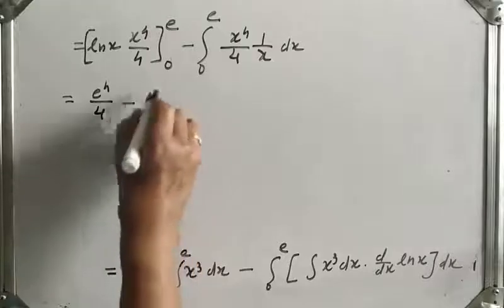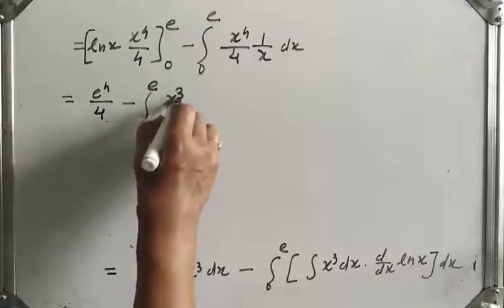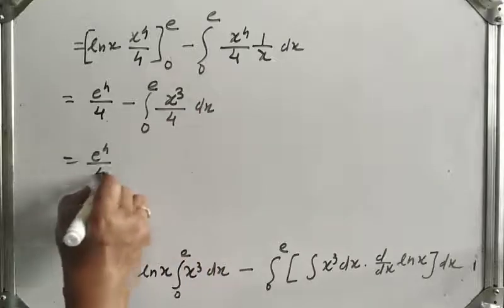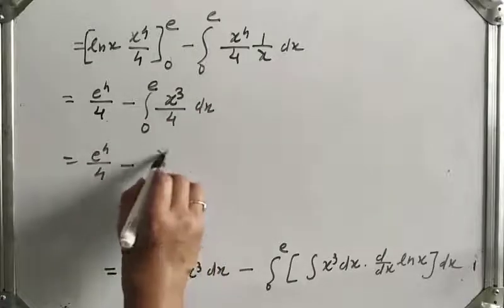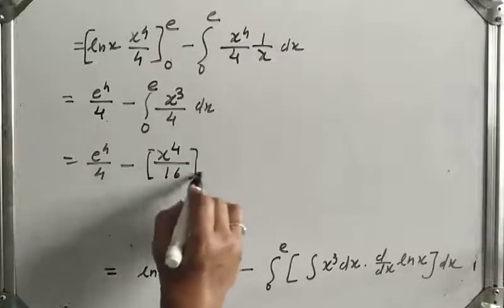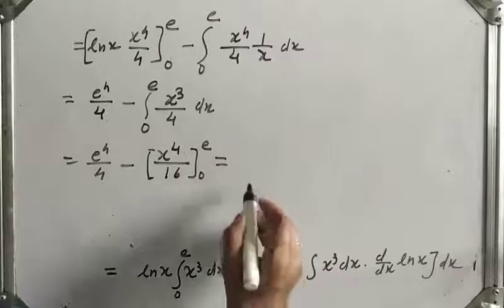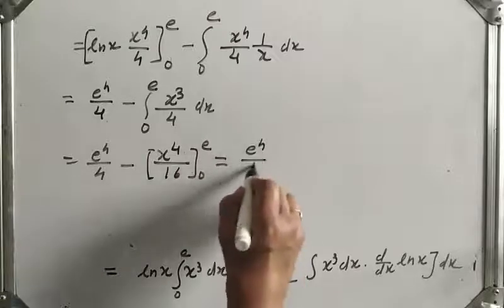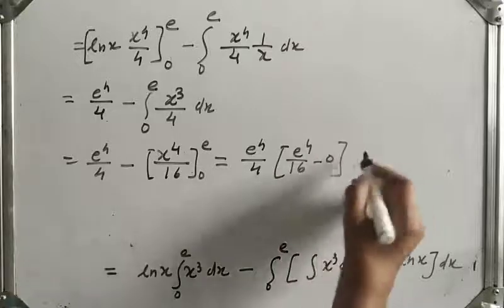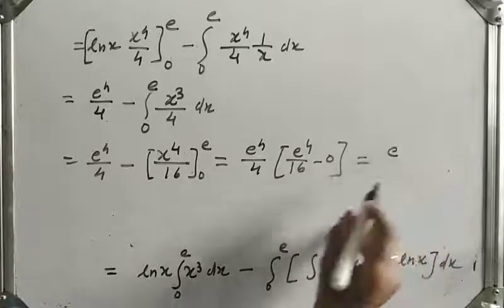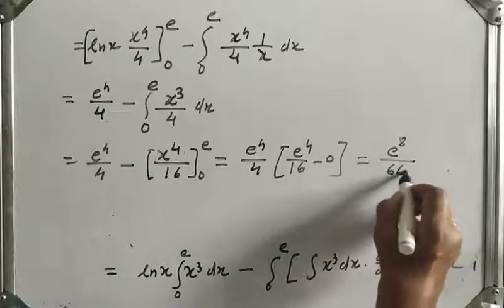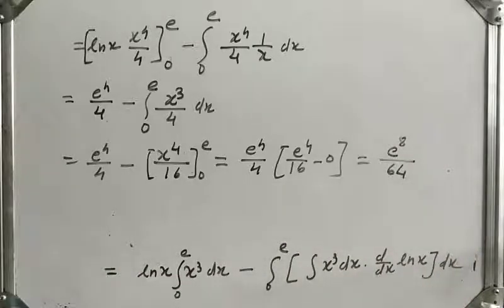this integration 0 to e x cube upon 4 dx, so that is e raised to 4 upon 4 minus its integration is x raised to 4 upon 4 into 4, 16, with limit 0 to e. Okay, that is e raised to 4 upon 4, e raised to 4 upon 16 minus 0. So our answer is e raised to 4 into e raised to 4, that is e raised to 8 upon 64. Okay,